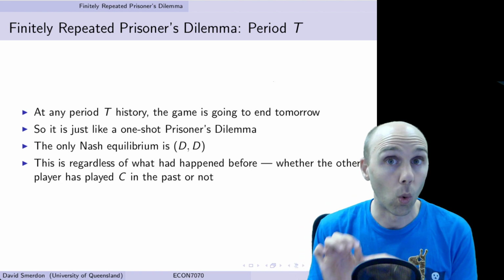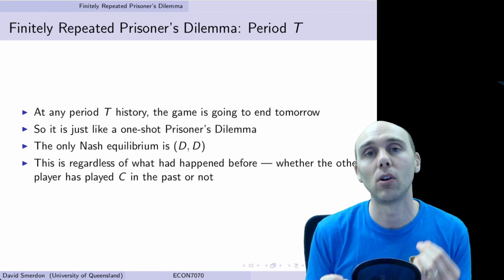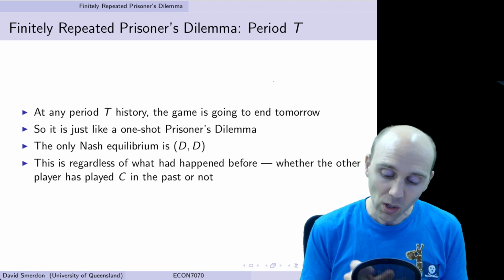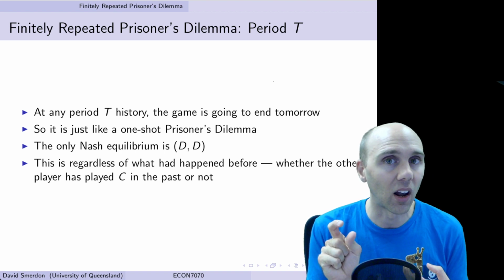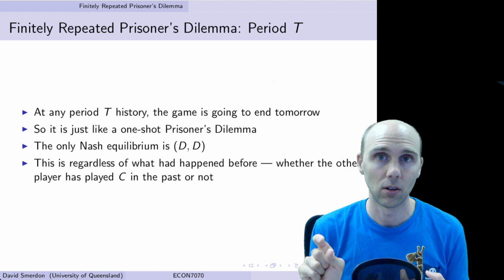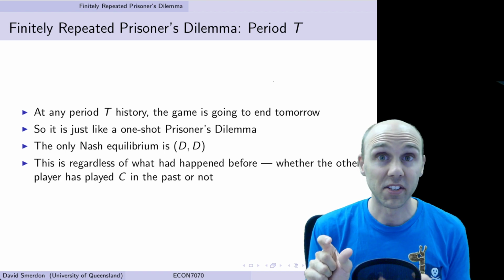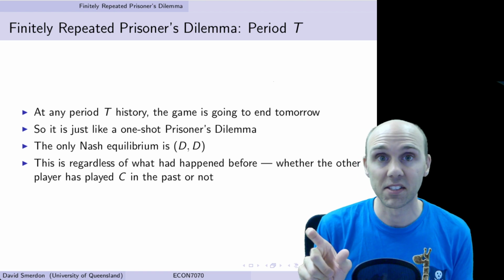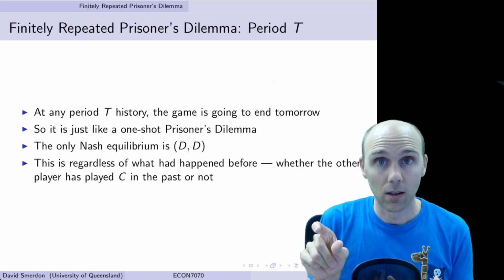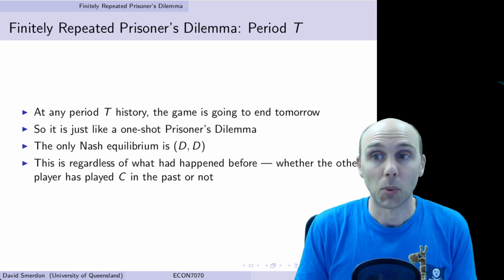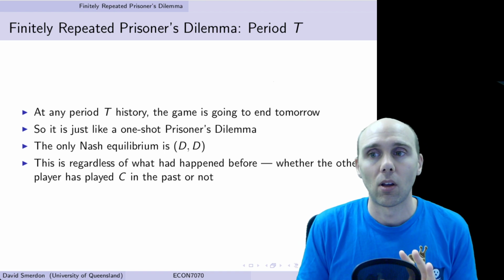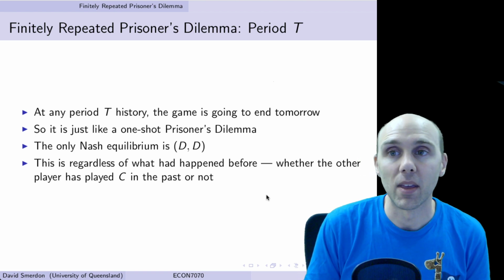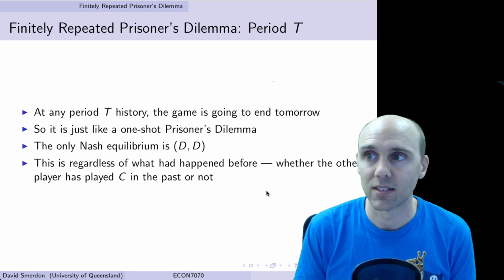And then we can forget about what's happened before. We've just got a one-shot prisoner's dilemma. And we know there is only one Nash equilibrium, which is defect. So basically we're taking that very last branch or leaf of the tree, which is its own subgame. So we know for a subgame perfect equilibrium, this equilibrium here must be part of it. So regardless of what's happened before, once we reach that final point, the players in a Nash equilibrium must play defect, defect.